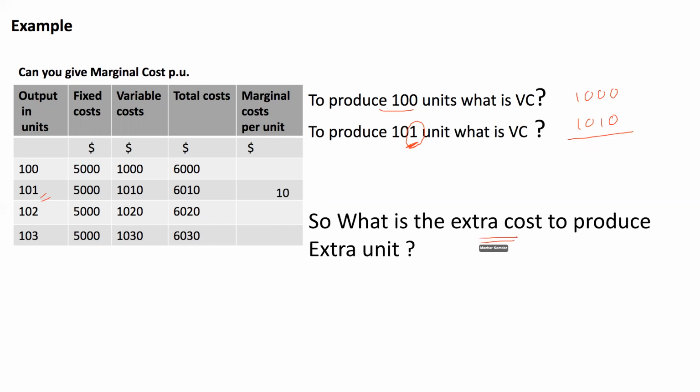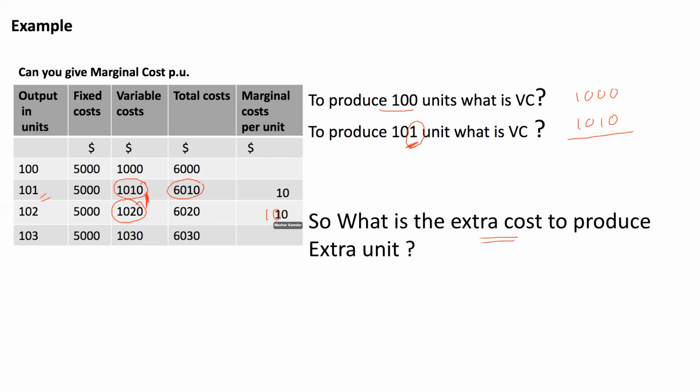It is $10. Similarly, to produce 101 units, the variable cost is 1010. To produce 102 units, the variable cost is 1020. So what is the extra cost? The extra cost is 10.